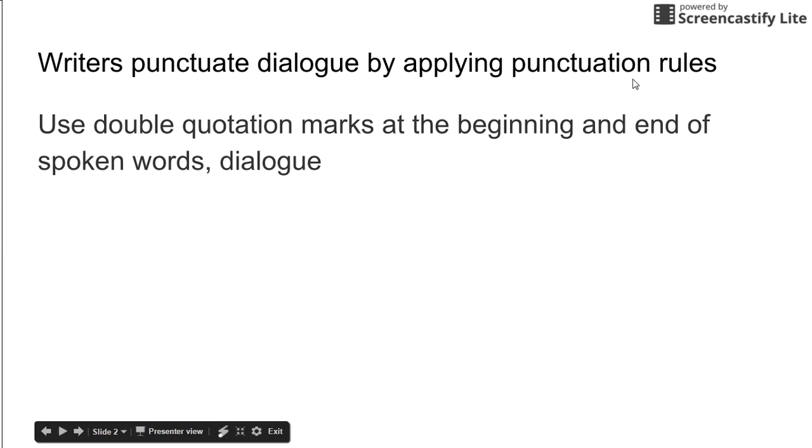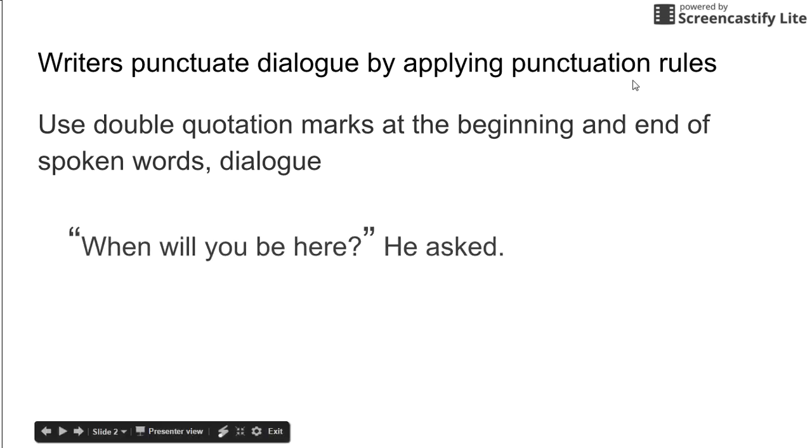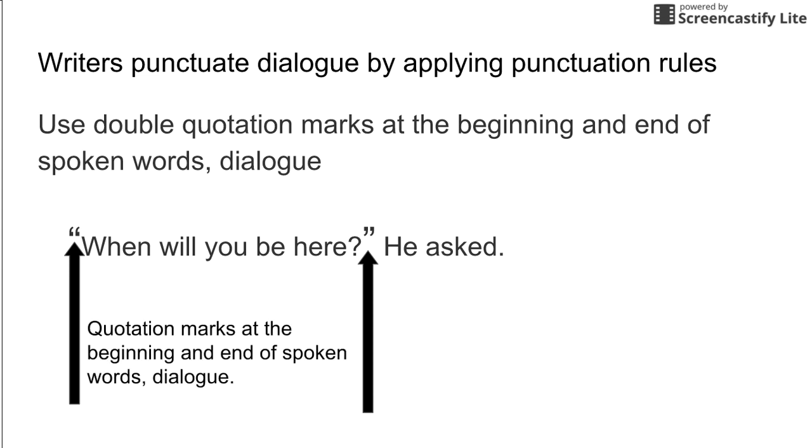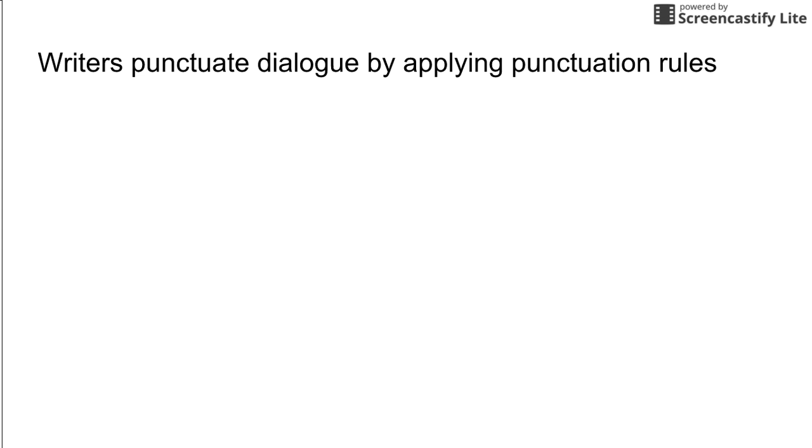First of all, use double quotation marks at the beginning and end of spoken words, essentially dialogue. So in my example, "When will you be here?" he asked. You can see that I have a quotation mark at the beginning of the spoken dialogue and a quotation mark at the end of the spoken dialogue, because quotation marks are required at the beginning and end of spoken words, dialogue.